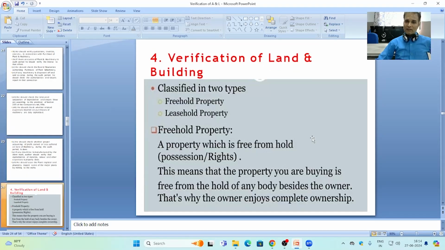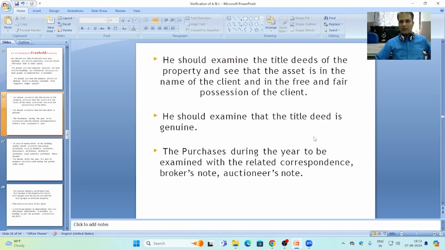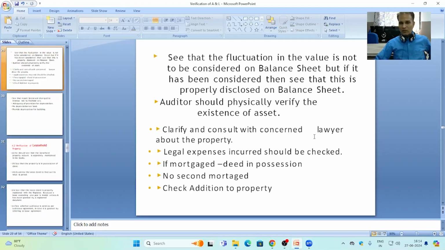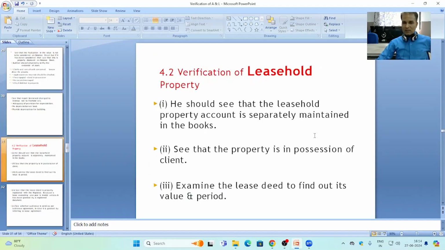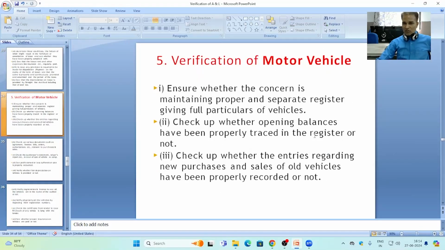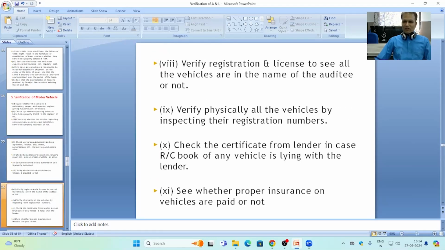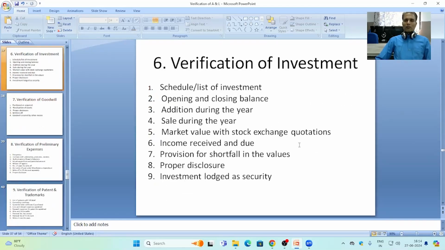After that, verification of land and building, or we can say verification of property in two terms: freehold property and leasehold property. After freehold property and leasehold property, we have discussed verification of motor vehicle. Various organizations maintain motor vehicles in their assets, so its verification is also very important.